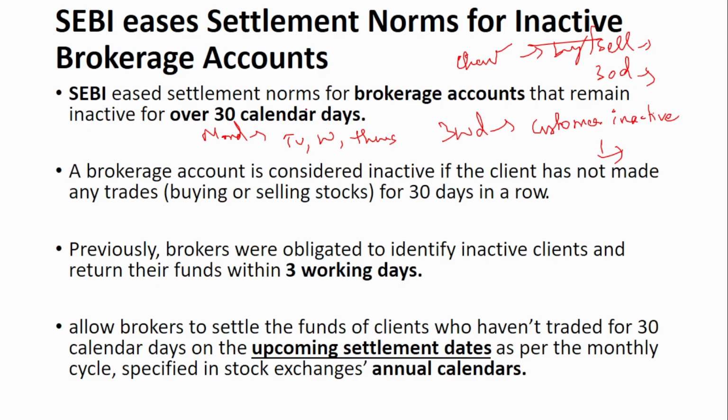So SEBI eased settlement norms for the brokerage accounts that remain inactive for over 30 calendar days. A brokerage account is considered inactive if the client has not made any trade, that is buying or selling of stocks, for 30 days in a row. Previously, brokers were obligated to identify inactive clients and return their funds within 3 working days. Now, the brokers have to settle the funds of the clients who haven't traded for 30 calendar days on the upcoming settlement days as per the monthly cycles specified in the stock exchange annual calendar. So in this annual calendar, every month a settlement date will be mentioned. On that date, you have to settle this amount. That is the new change.